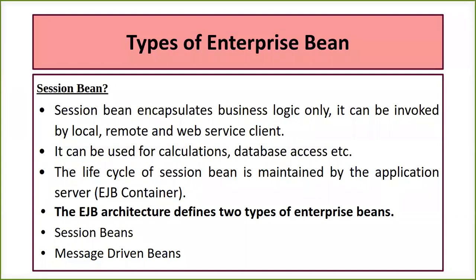Because the code we have written is going to be invoked by the client. Whenever the client makes a request, the methods we have written in the EJB code or business logic for the server are invoked accordingly. It can be accessed by your local client, your remote client, and by web services. To make sure that whoever accesses your business logic or Java code is authorized, it has to be encapsulated, and whoever is given proper authorization will be able to access the business logic.